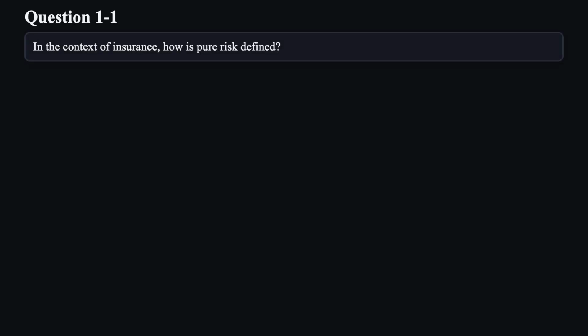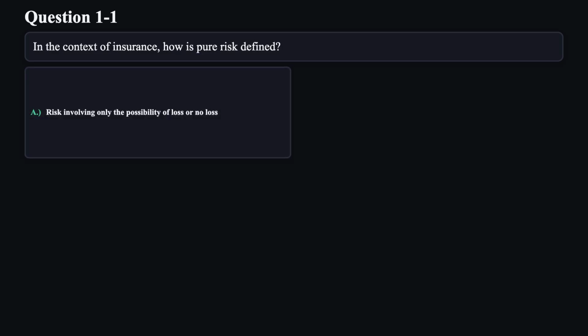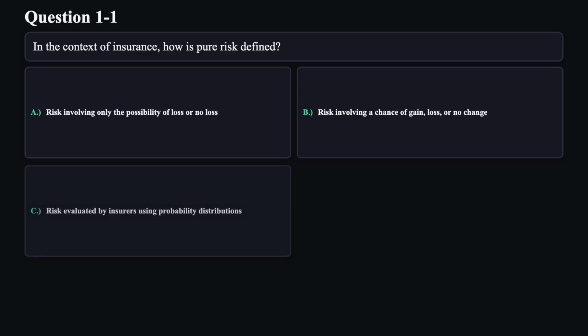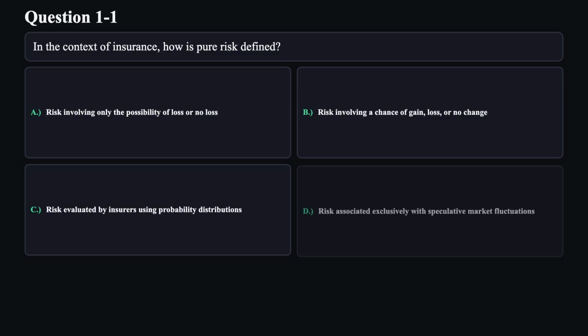Question 1. In the context of insurance, how is pure risk defined? A. Risk involving only the possibility of loss or no loss. B. Risk involving a chance of gain, loss, or no change. C. Risk evaluated by insurers using probability distributions. D. Risk associated exclusively with speculative market fluctuations.